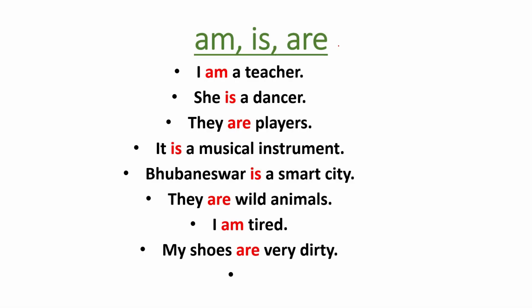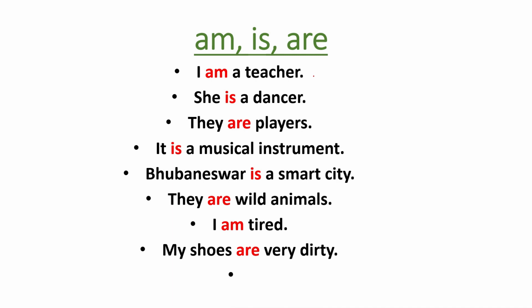We know am, is, are and was, were are be verbs. Am, is, are are present be verbs, and was and were are past be verbs. Am, is, are are used to show the identification of someone or something, to show the condition of someone or something, and also to show the feelings of someone.